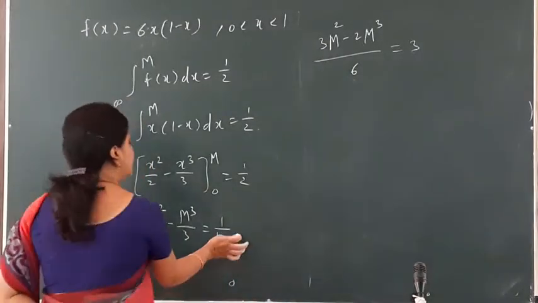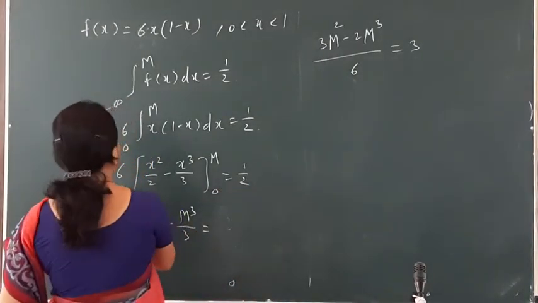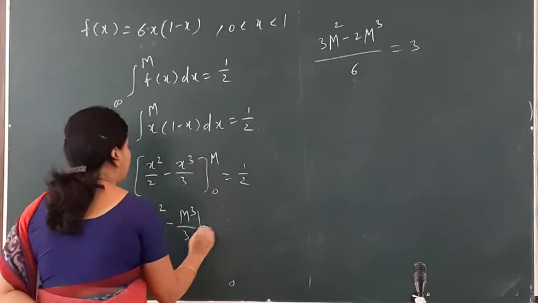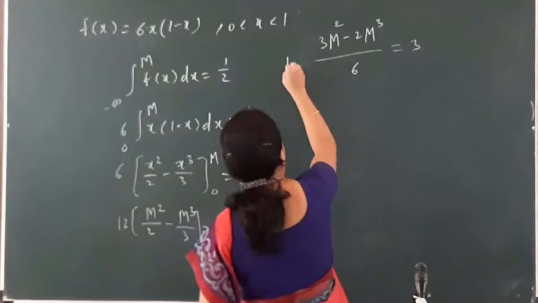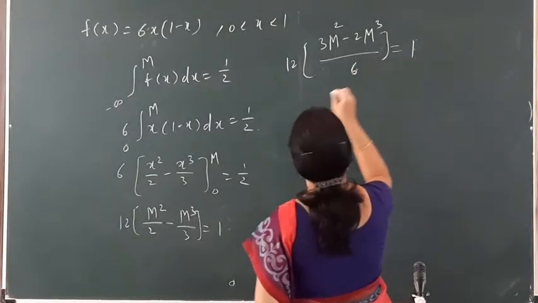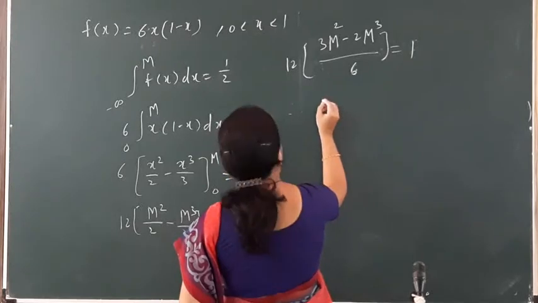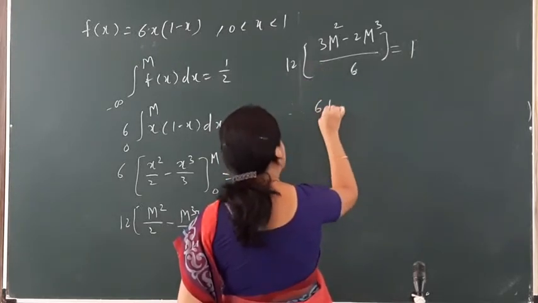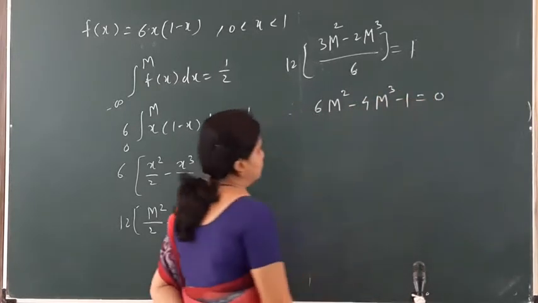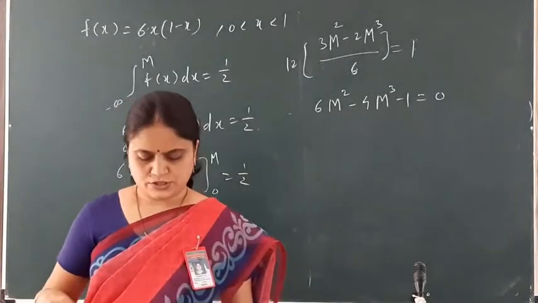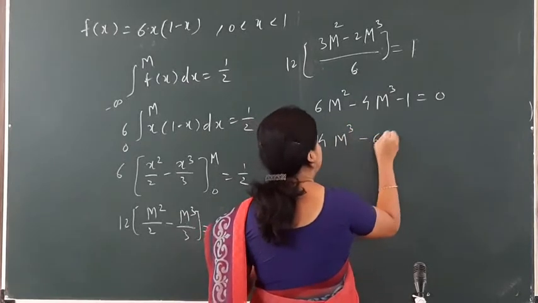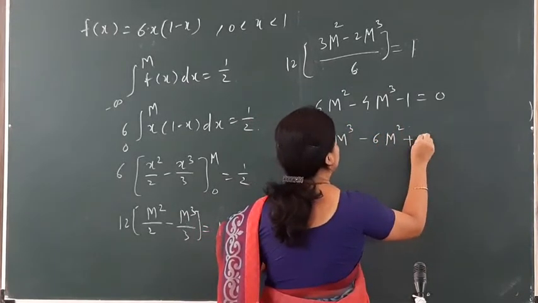Or if I transfer half over here, it gives me 12, and this is 1. I may have it in this manner also. So it gives me 6m square minus 4m cube minus 1 is equal to 0. Fine, this is my equation. Now let me write this as 4m cube minus 6m square plus 1 is equal to 0.